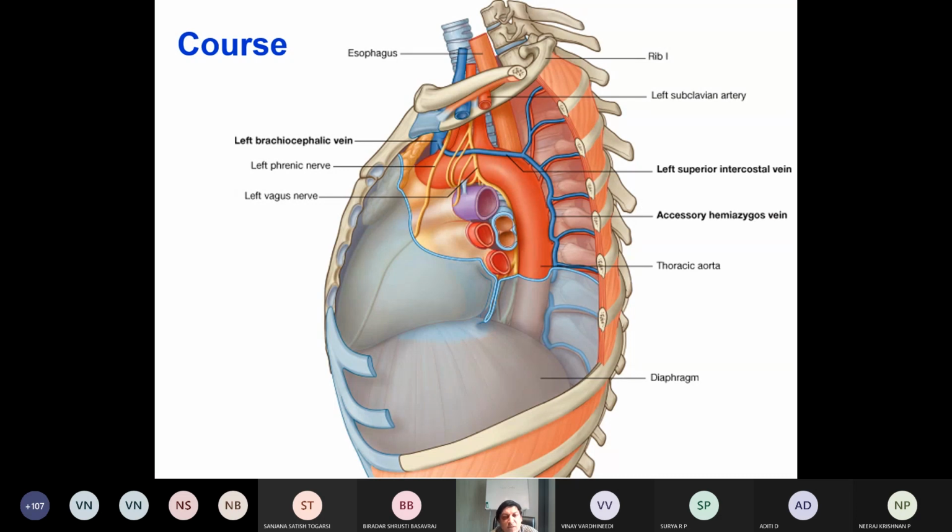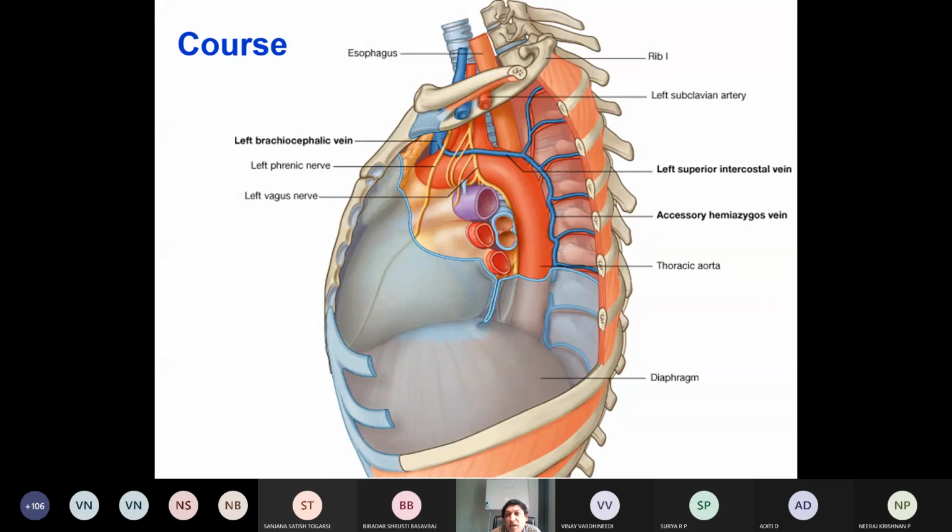Make diagram practice, different views, and proper labeling. It is a must. Study of diagrams is the most important part of anatomy. If you understand the diagram and proper labeling, you can understand and write in a short time. All of you try to make a diagram practice with proper labeling using proper colors.